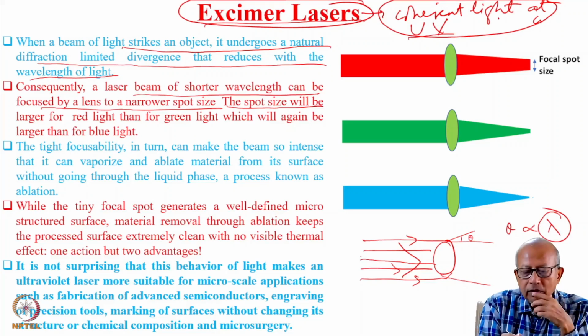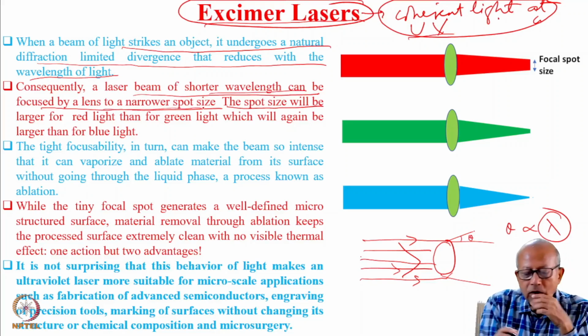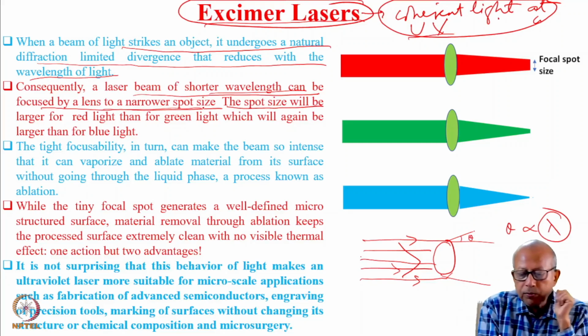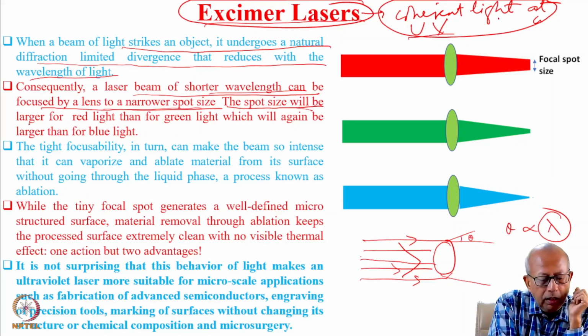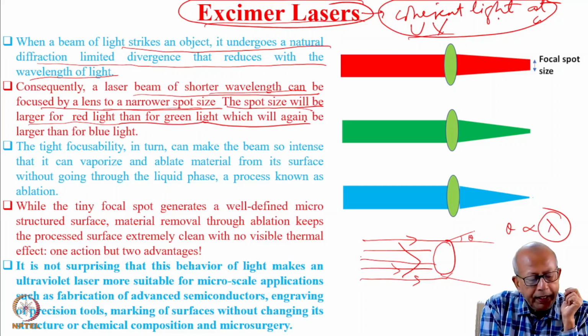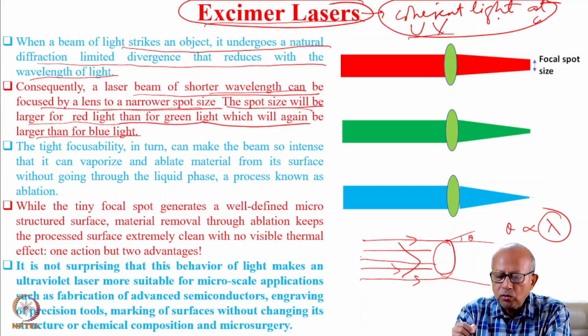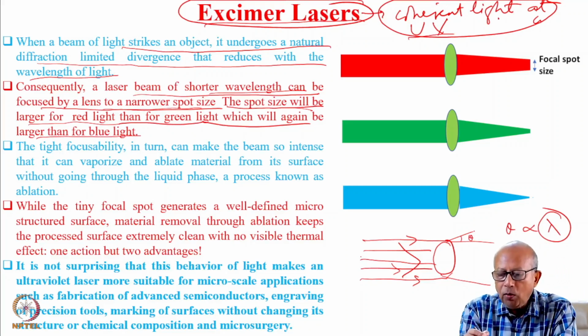So if the wavelength is shorter, then it can be focused by a lens to a narrower spot size. The spot size will thus be larger for red light than for green light, which will again be larger than the blue light. So we have chosen three examples: one is the red light, green light, and blue light.